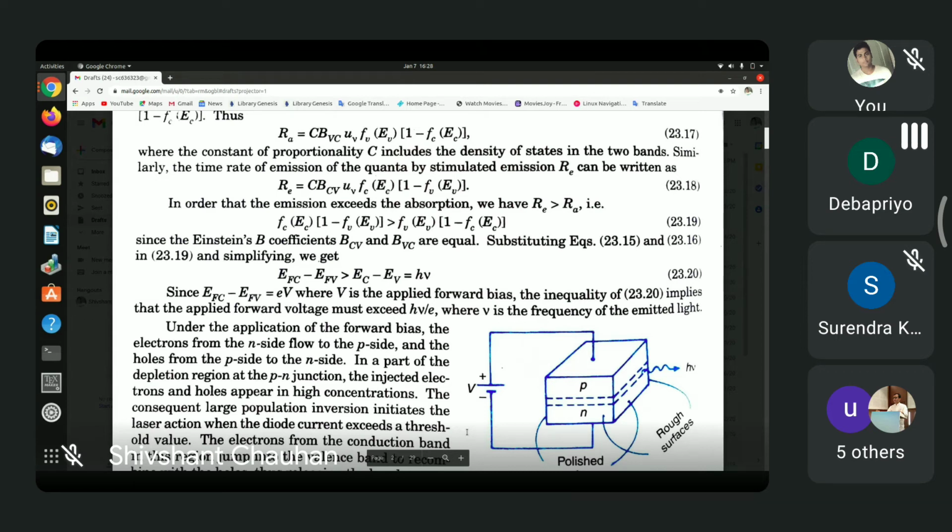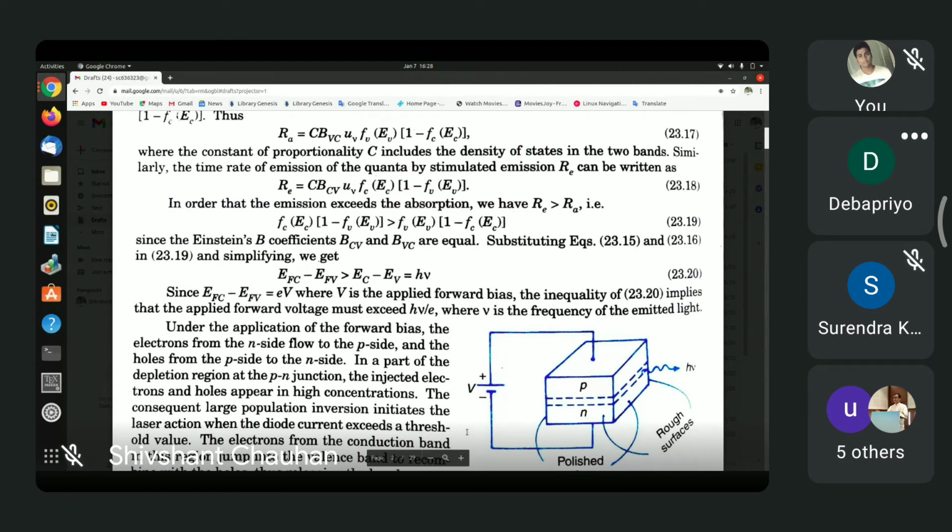Now, when this condition is satisfied, you can have lasing action. In other words, stimulated emission can take place at a faster rate than the rate of absorption, and thereby you can have lasing action.